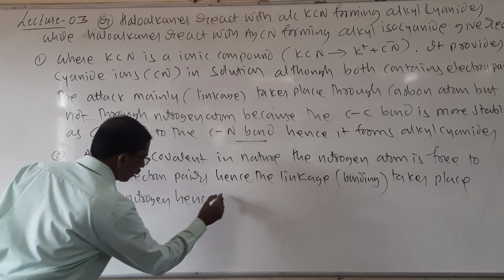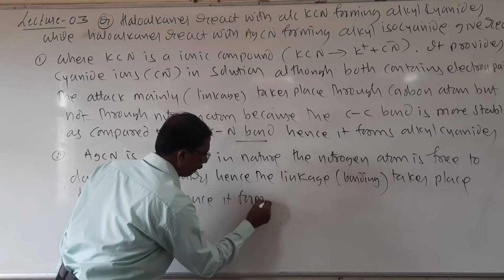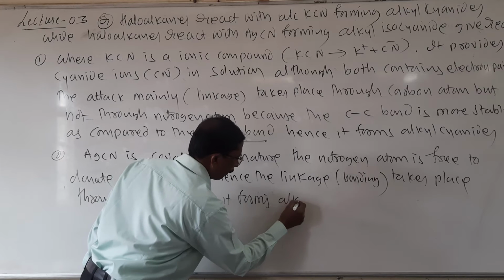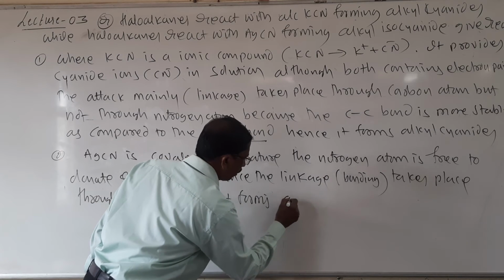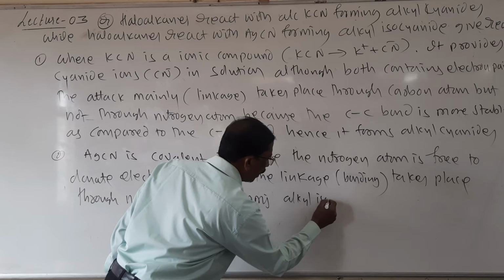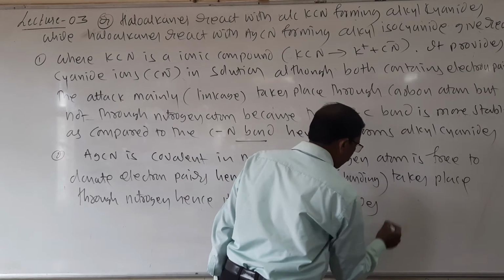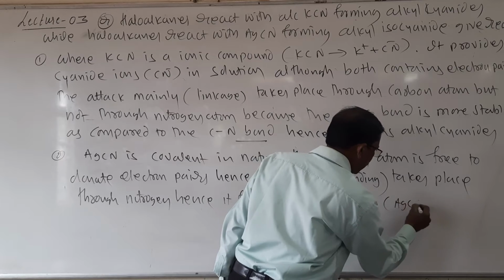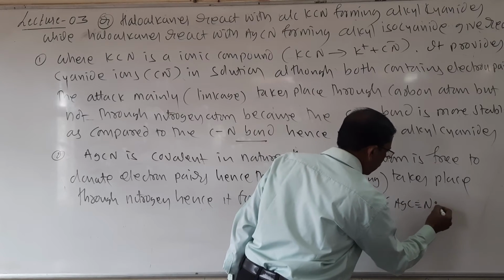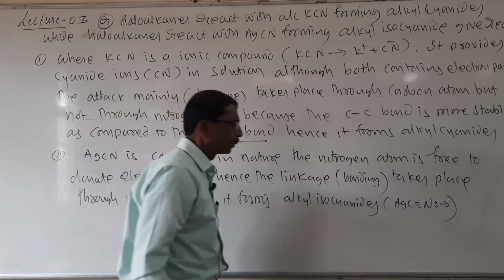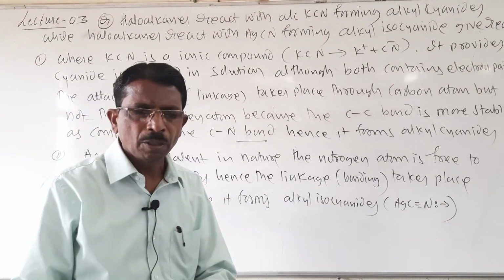Hence it forms alkyl isocyanides. So here it forms with Ag like this. The nitrogen atom is free.